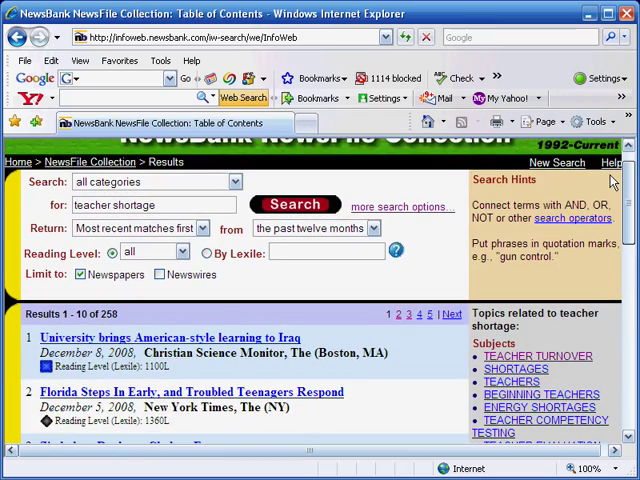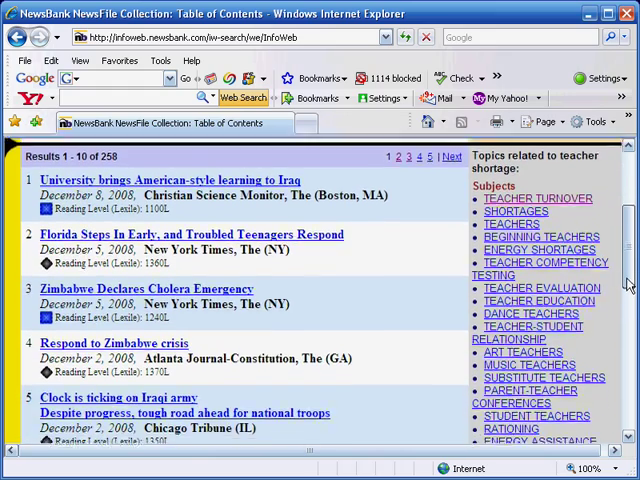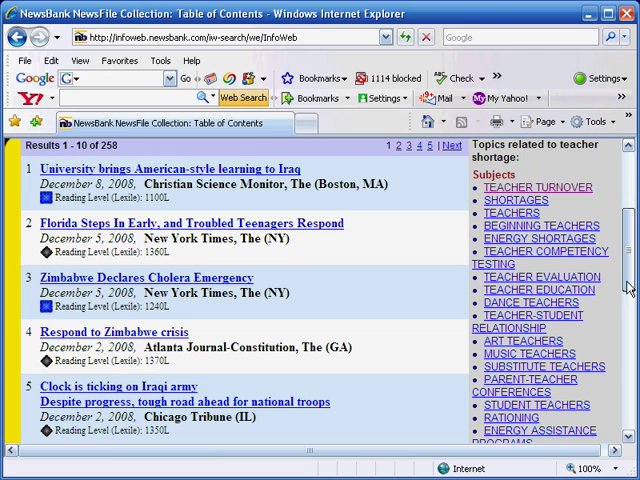Let's say that none of these really sound like what we're looking for, because we had in mind a topic about teacher shortages in the United States, and this just really isn't getting us where we wanted to go. So look over on the right hand column where it gives suggested topics to research, and this is just giving you some ideas for other search terms, related search terms that you might use. And if we click the first one up here, teacher turnover,